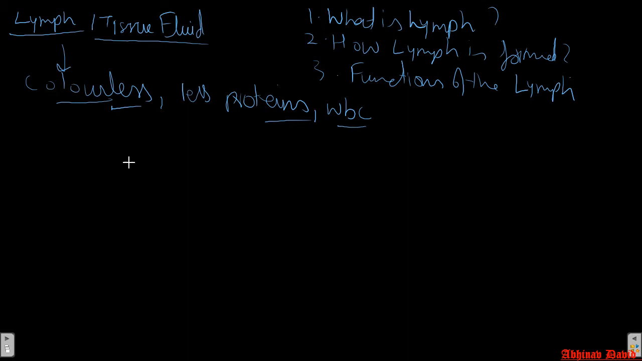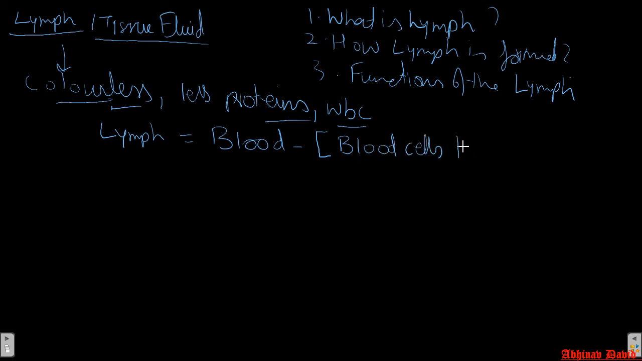Now, before we study how the lymph is formed, we are going to study one simple equation which I made: lymph is equal to blood minus bracket RBC plus larger proteins. Rather than writing blood cells we can simply write RBC.